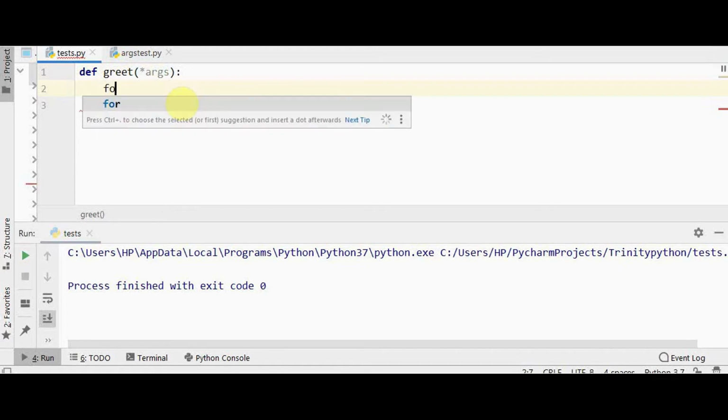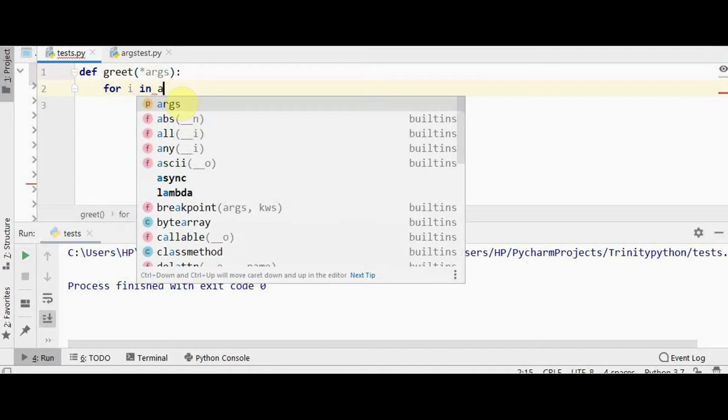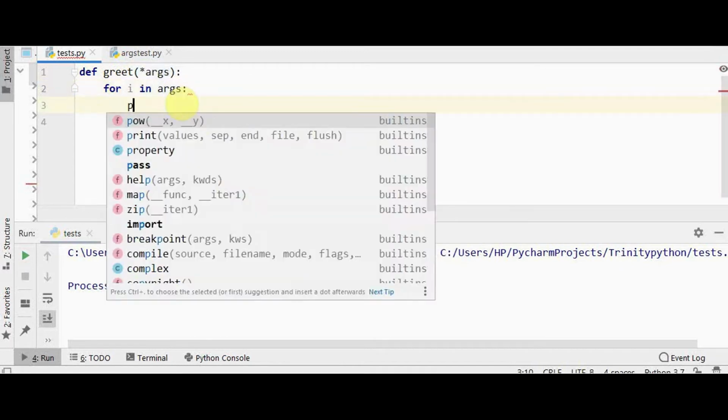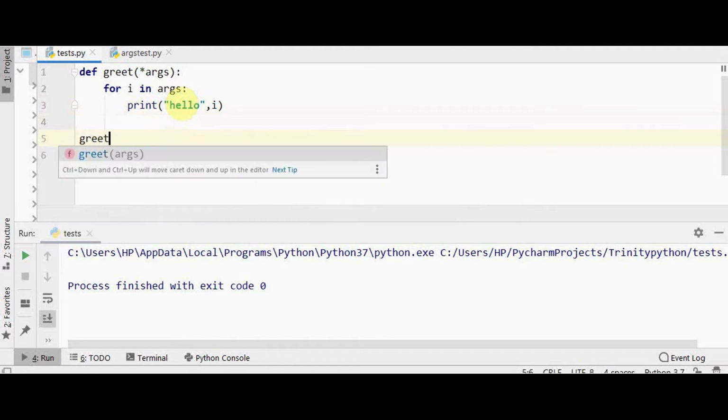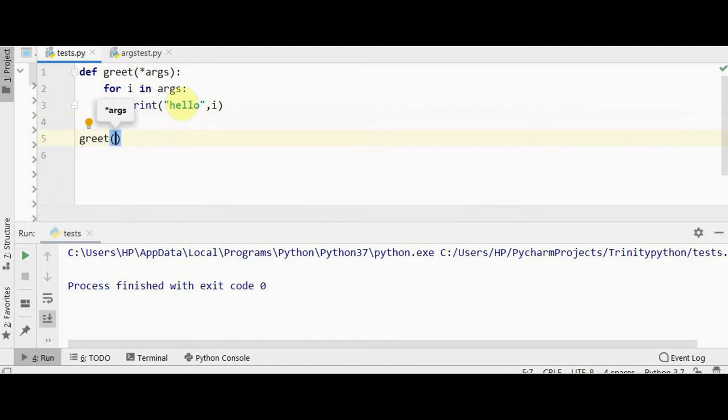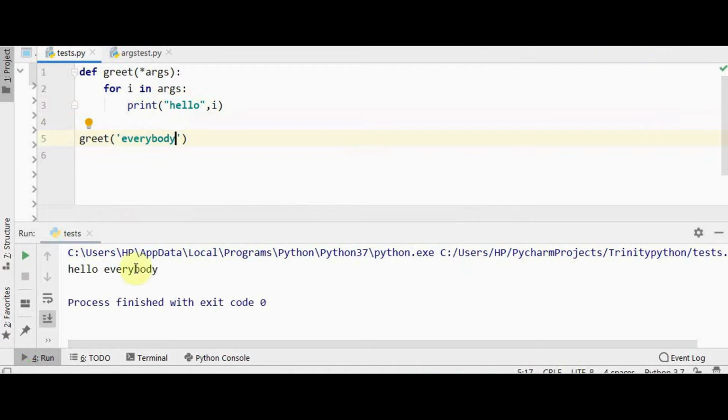So I will use a for loop, for i in args. I have a print statement, hello, comma i. Now I can call this function greet. I can pass one argument first, execute. So when one argument is passed, I get the message hello everybody.